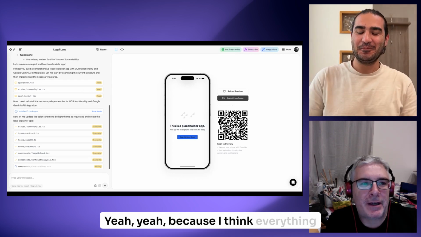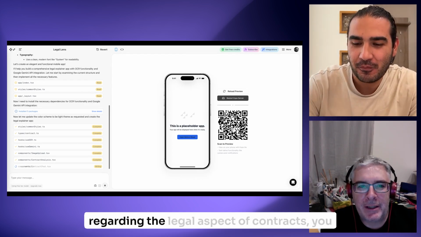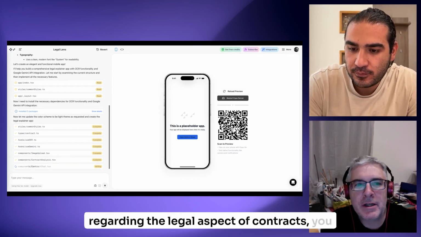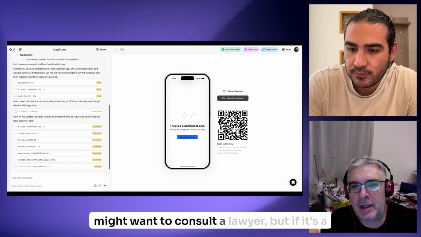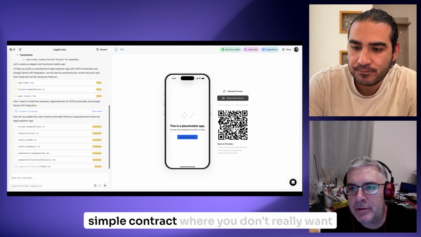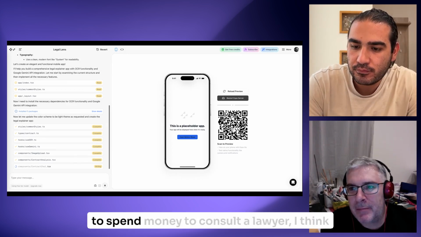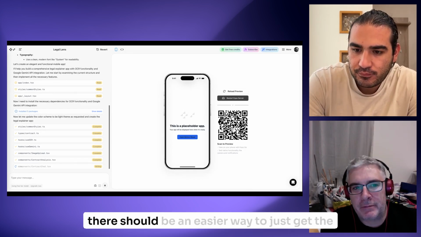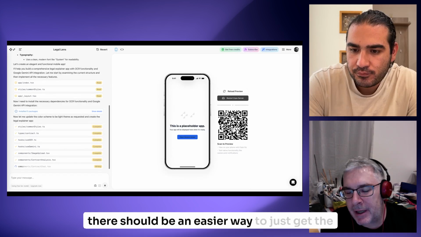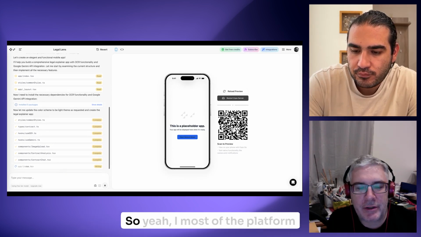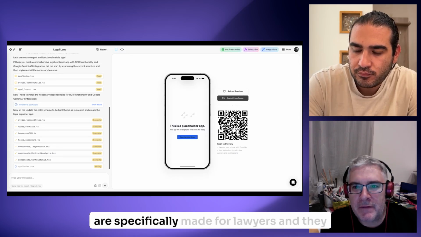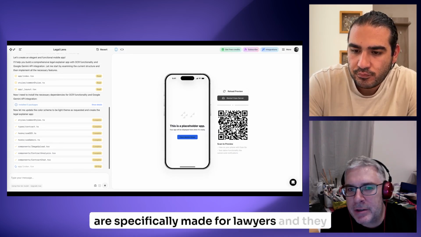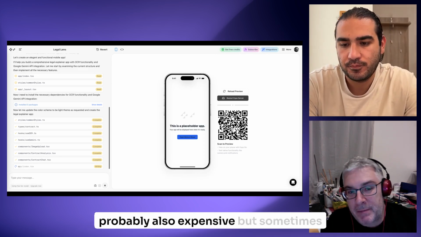Yeah. Because for everything regarding the legal aspect of contracts, you might want to consult a lawyer. But if it's a simple contract where you don't really want to spend money to consult a lawyer, I think there should be an easier way to just get the information you want about a contract. Yeah, I think most of the platforms are specifically made for lawyers, and they're probably also expensive.